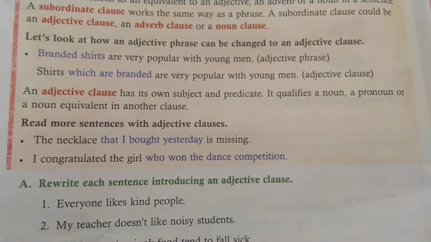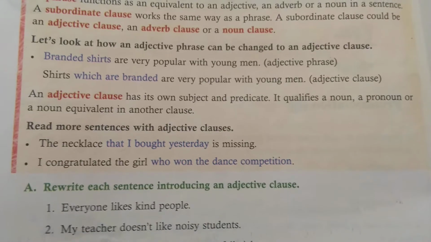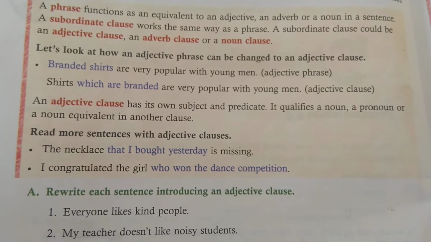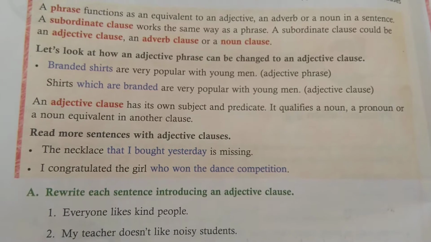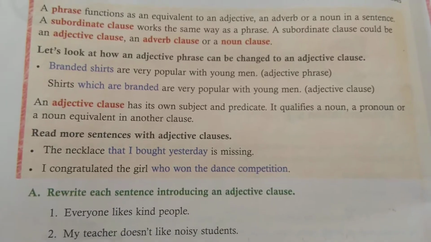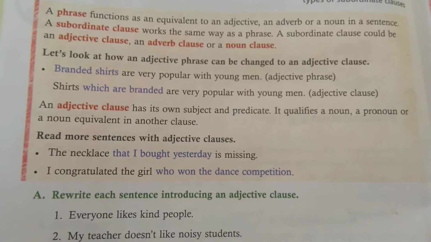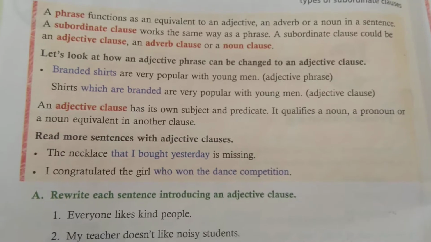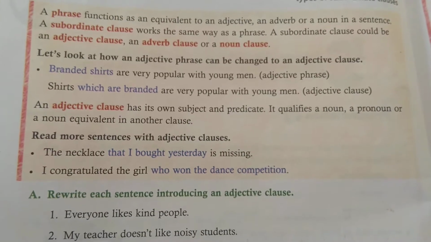Here, which are branded defines the shirt as a branded one, and it is depending on something else. Shirts which are branded will not give a sense, right? Still there is something more to be added. Shirts which are branded are very popular with young men.